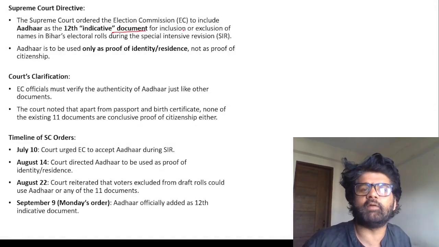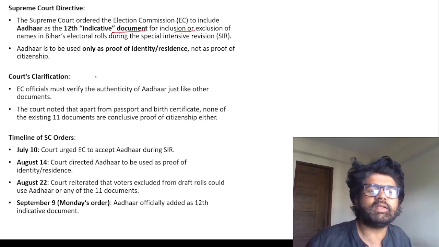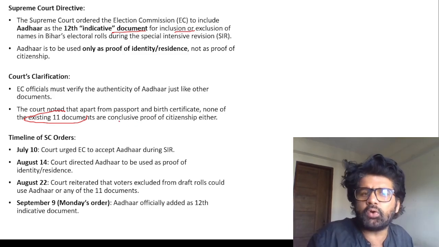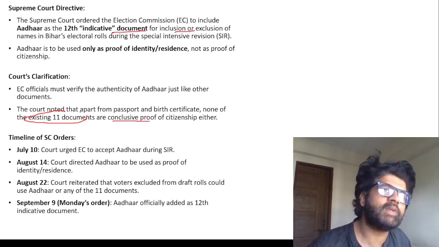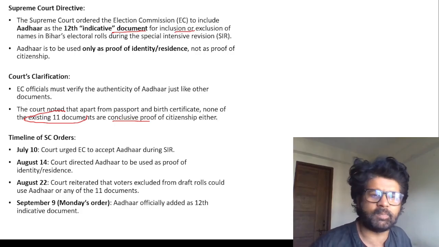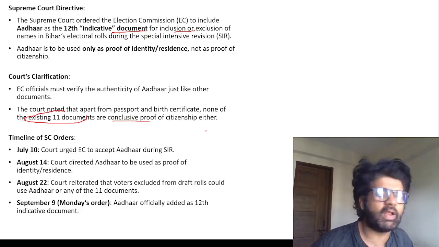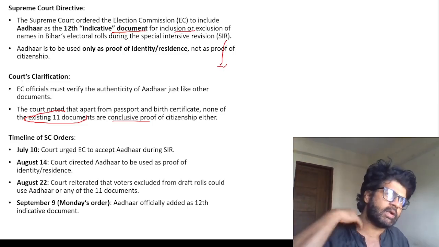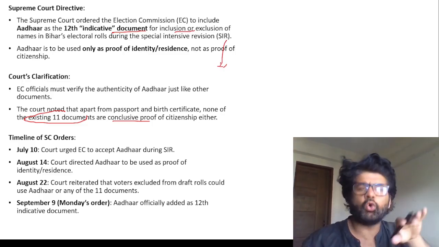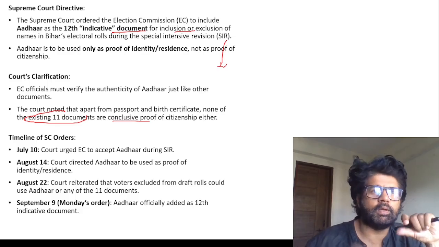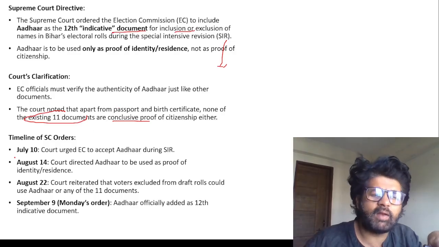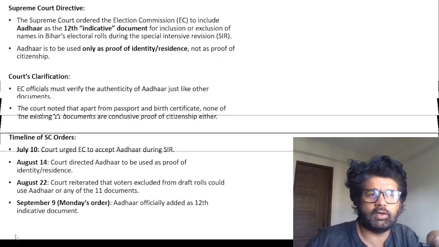It will be the 12th indicative document, for inclusion and exclusion of people. And they are saying that the existing 11 documents which you're using as proof, most or many of them are not conclusive proof of citizenship either. So if you accept them, why don't you accept Aadhaar? Accept it, man. And this to and fro discussion happened. People are anyway very much perturbed by this Aadhaar and SIR, special intensive revision. Not that this is bad, yes, it is good, but the way it is being conducted, there is so much non-uniformity associated with SIR. In Bengal they're doing it one way, in Bihar they did it another way. Again, we'll talk about SIR in a separate article, don't worry.